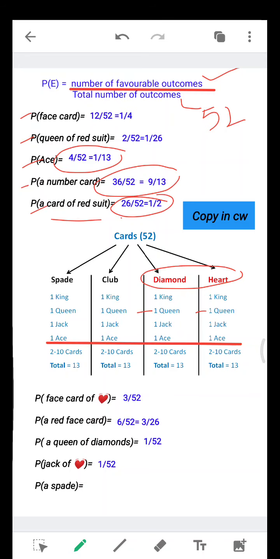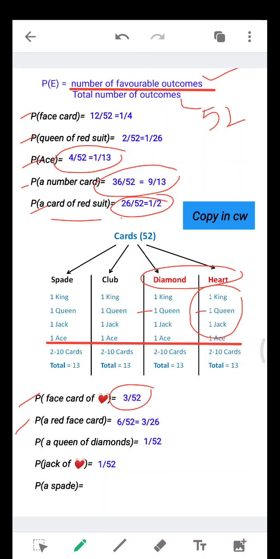Now let's see the next: face card of hearts, or picture cards of hearts. How many picture cards do we have in hearts? We have 3 in hearts. Only 3 picture cards are there in hearts. So the probability of this is 3 by 52.